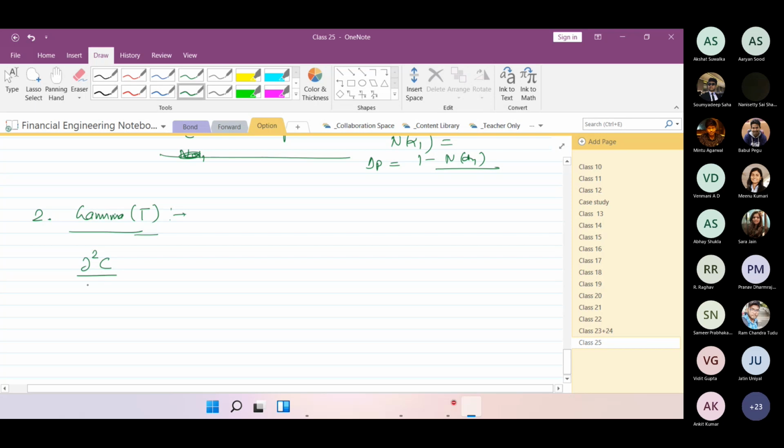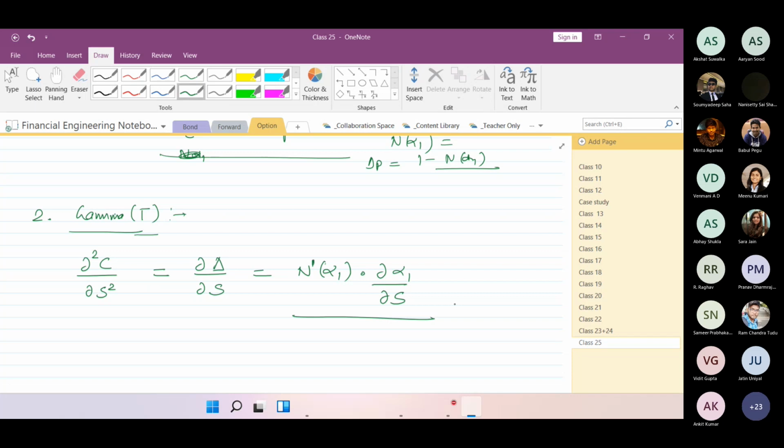With respect to the call option, it's the second partial derivative with respect to the asset price, or we can write it as the first derivative of the delta. And finally, this would be the expression. Because we know that delta of a call option is N of alpha 1, taking the second derivative with respect to S, this is the expression we will be getting. Yes or no?